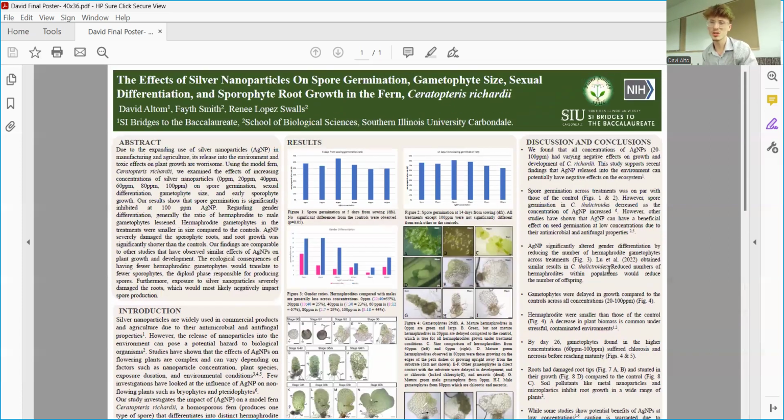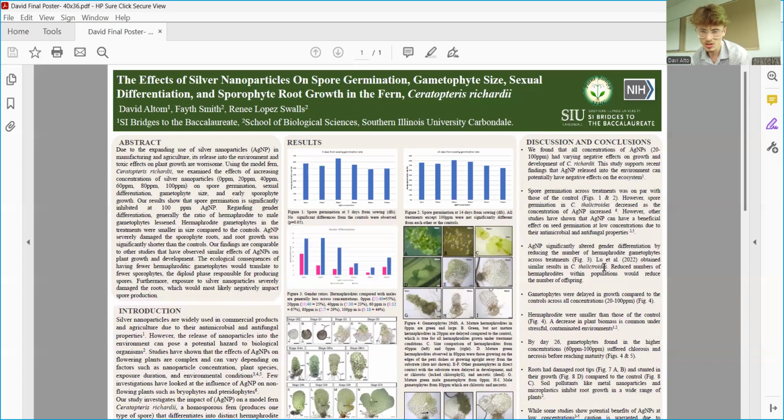In our discussion and conclusion, we found that all concentrations of silver nanoparticles from 20 to 100 ppm had varying negative effects on the growth and development of C. richardii. Our study is important because it supports recent findings that silver nanoparticles released into the environment can potentially have negative effects on the ecosystem.